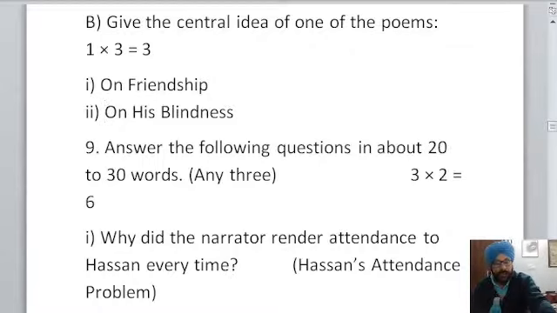Let me see how many people are watching. All right, 14 students are there in the class. So write the central idea, both of them. The attendance in English class is less than that in Punjabi one.